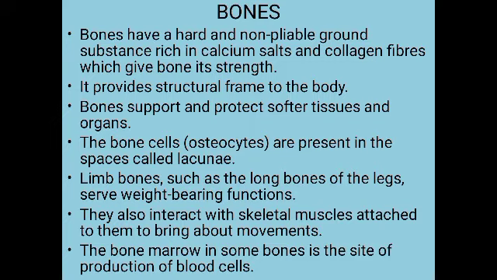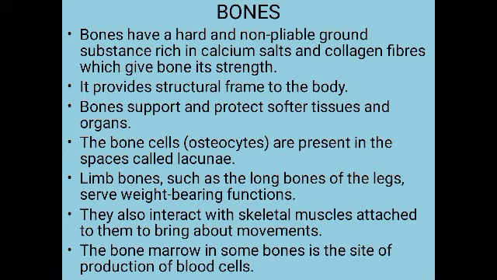The calcium salts will make it very hard in nature. In addition to calcium salts, there are also collagen fibers. This gives the bone its strength, given by the calcium salts as well as the collagen fibers.